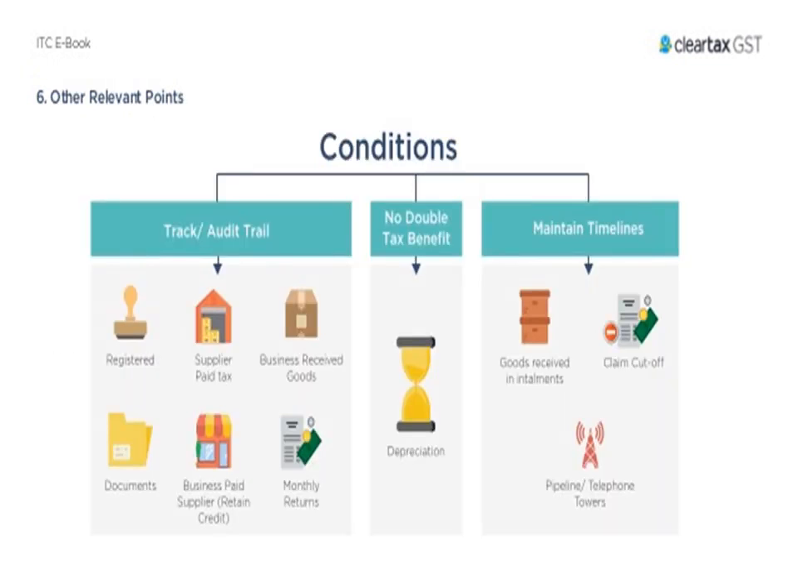And the other relevant points will be the conditions, that is the track or audit trail, no double tax benefits, and maintaining the time limits. The track and audit trail means the suppliers must be registered persons, and the business receiving goods must have the documents, and the supplier's returns credit and the monthly returns. No double taxation will be there, like the depreciation and all, and we are supposed to maintain the time limit, like within that limit, within that installment, we are supposed to have paid that.